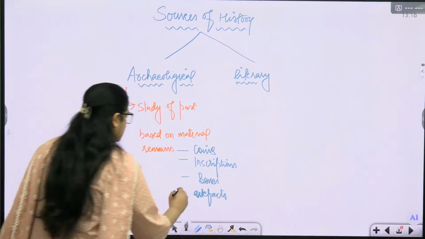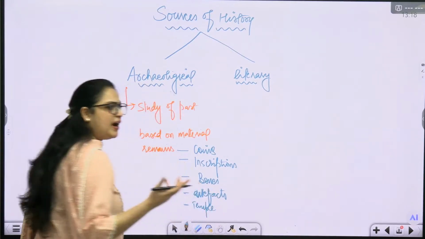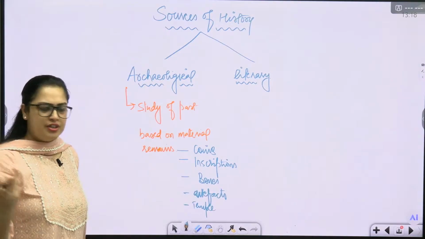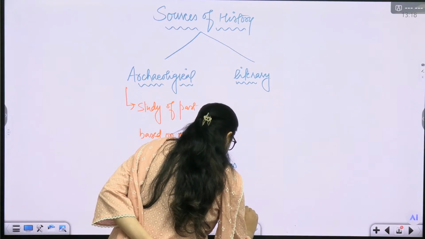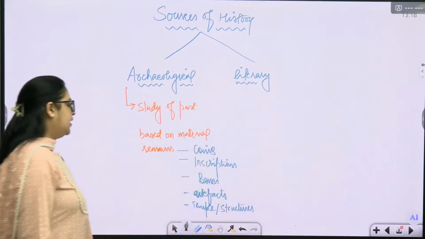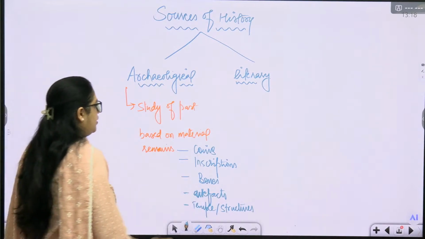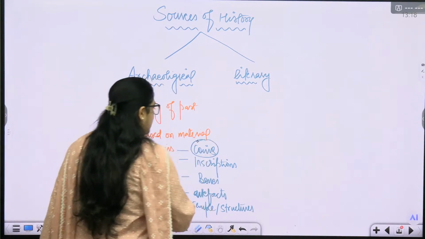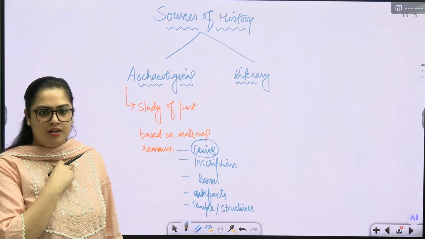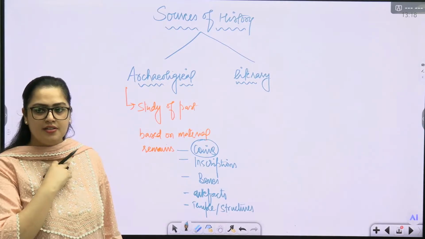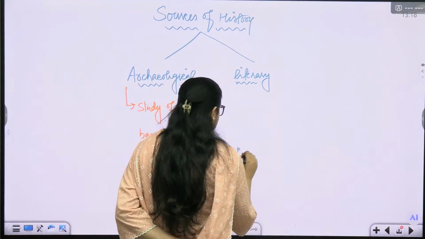Then temples or any sort of architecture, big structures, temples, statues, right? Broadly we have got this category. Now, when we study coins, do you know what we call the study of coins? The study of coins is called numismatics.